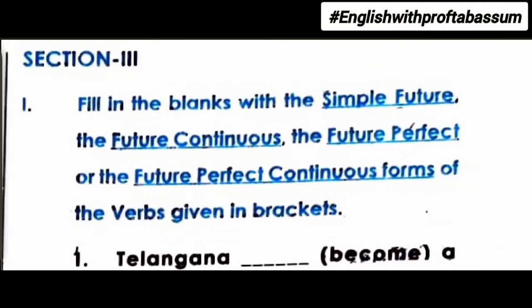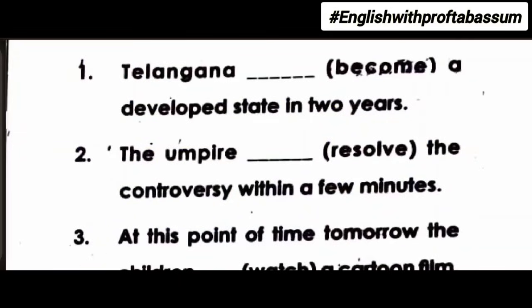Next exercise. Fill in the blanks with the simple future, the future continuous, the future perfect, or the future perfect continuous forms of the verbs given in brackets. So students, as per this question, you need to find any of the four future tenses, but in the exercise, they have given only simple future and future continuous. So simple future means something that will happen in the coming future. Let's see the first one.